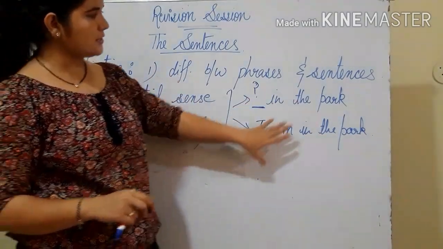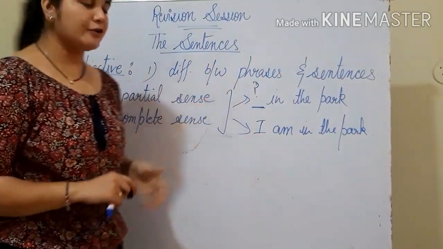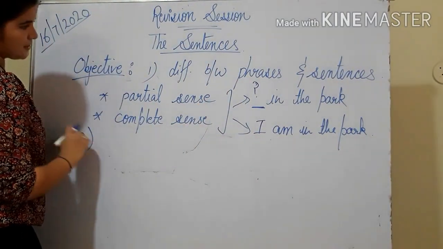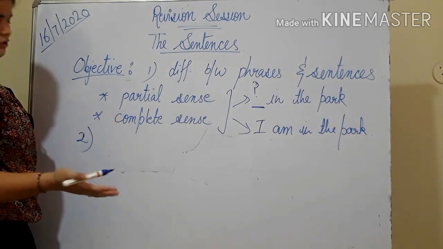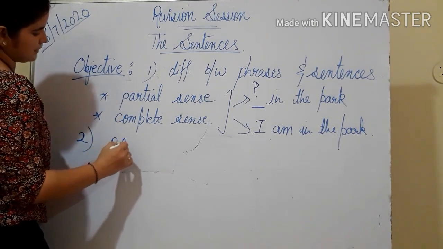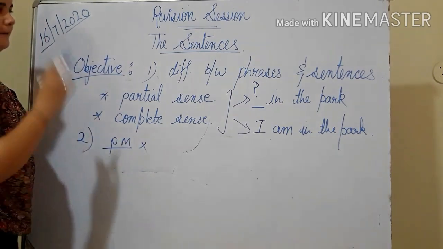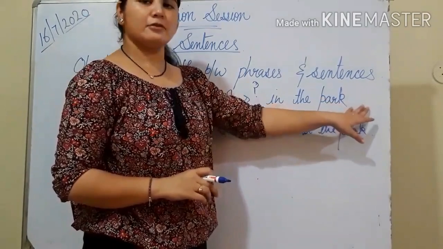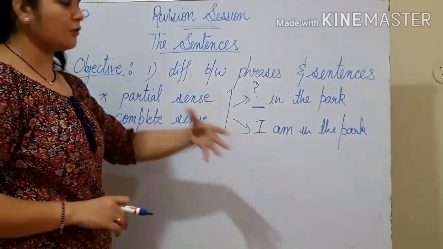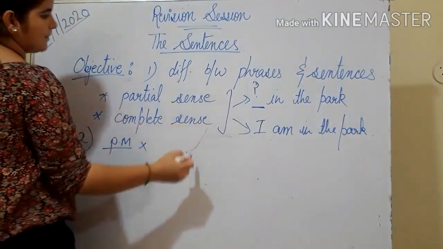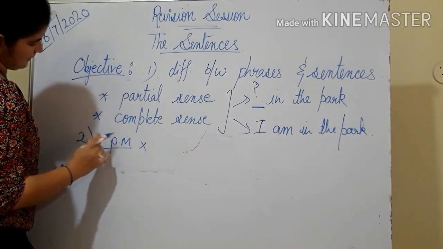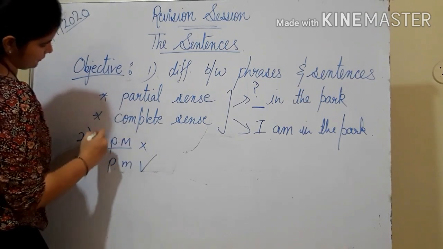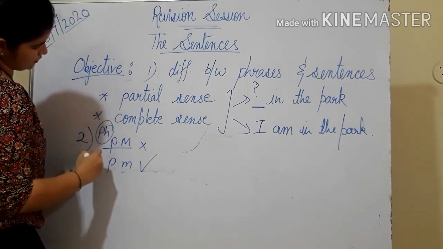So this is a sentence and this is a phrase. One more difference you would come to like verify here is phrases do not follow any punctuation marks. उनमें कोई punctuation marks नहीं रहते हैं. Neither they start with an initial letter nor they have a full stop there or a question mark or whatever punctuation mark we require. But sentences, they follow, like they have punctuation marks. This is for phrases and this is for sentences.